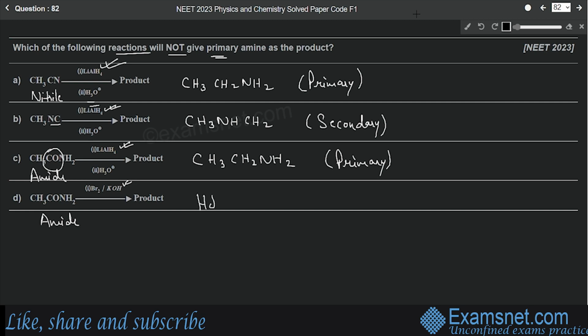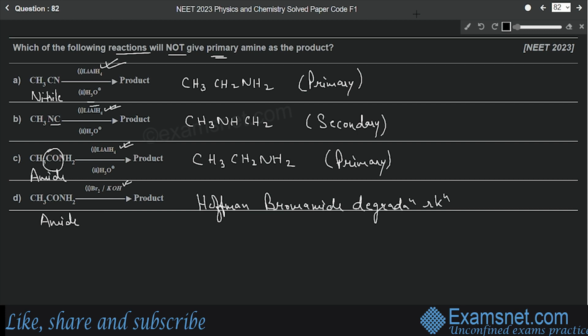Hofmann bromamide degradation reaction. So what happens in this reaction? Here a primary amine is obtained. This is specifically for the production of primary amine by treating an amide with bromine in aqueous or ethanolic solution of sodium or potassium hydroxide.